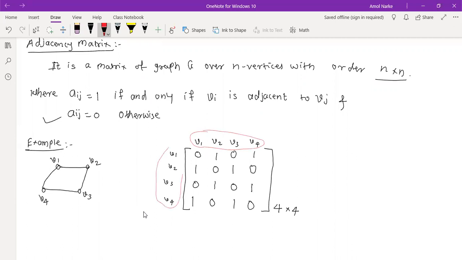Sir, if i is equal to j, then we can write 0, right? Yes, when i is equal to j, and when Vi is not adjacent to Vj, that time aij is equal to 0. Okay, got it, everyone?